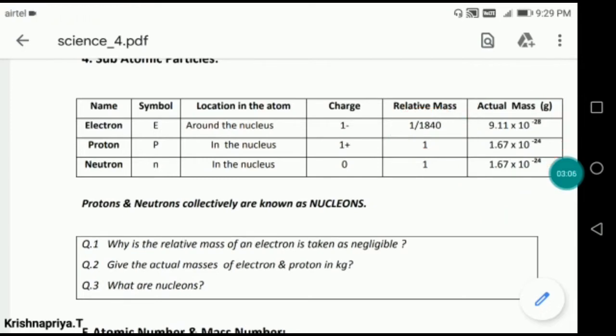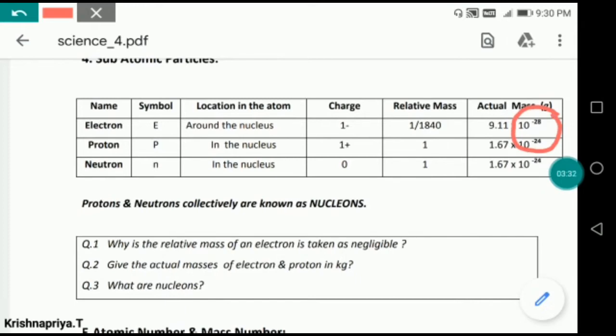Now when we talk about the actual mass, the electron has a mass of 9.11 into 10 to the power -28 gram, whereas the mass of a proton and neutron is 1.67 into 10 to the power -24, and the mass of a neutron is the same as the mass of a proton. But here you see, in case of the electron it is 10 to the power -28.